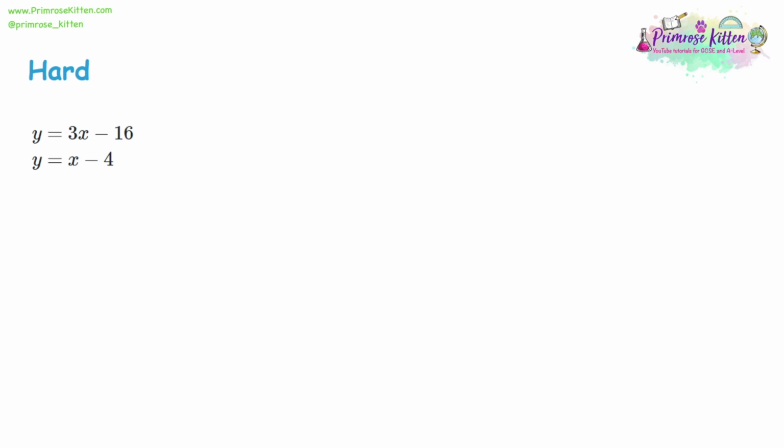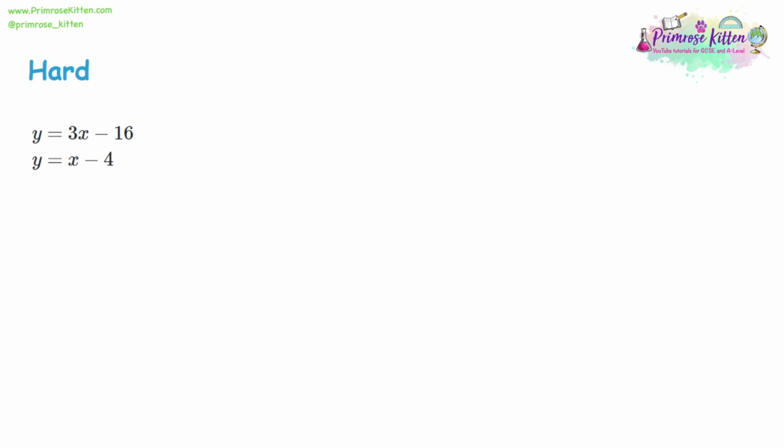Now we'll look at a slightly different method. This is similar to substitution, it's just making both equations equal to one of the variables. So here you can see they're both equal to y. And this is common with graphs because y equals something is the way that we normally write down the equations of lines. So both of these could be the equations of straight lines. Now, if these were straight lines, the answers to this will be the crossing point of the two lines. So it's quite important to look at things like this.